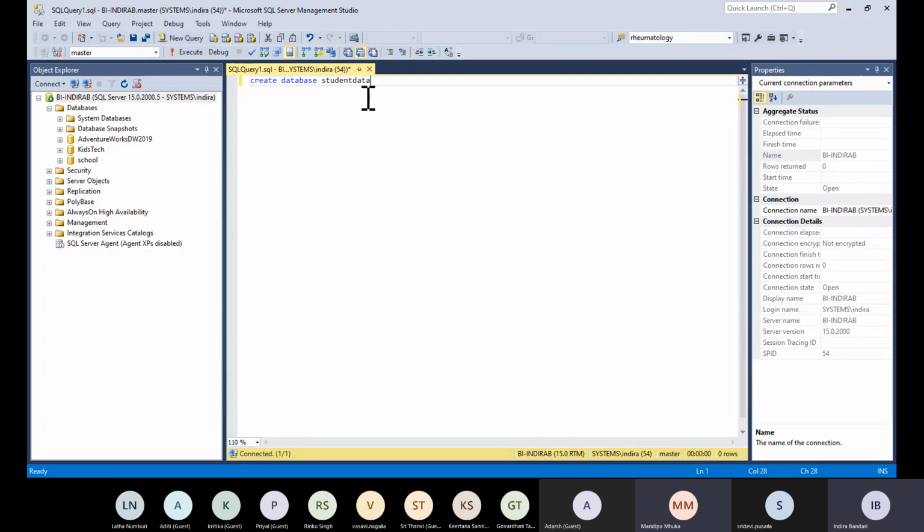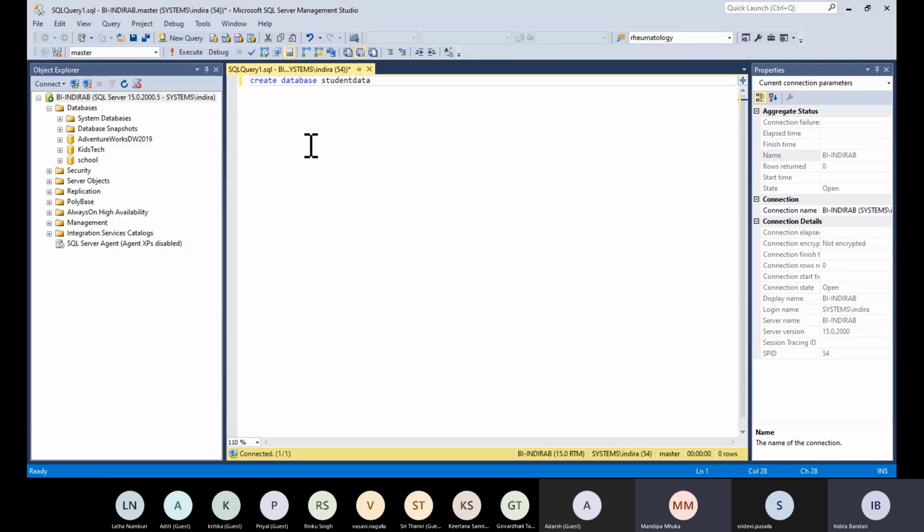Student data is the name of the database. In my databases there is no student data right now, so I'm creating a new database called student data.